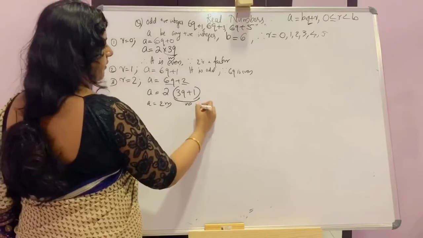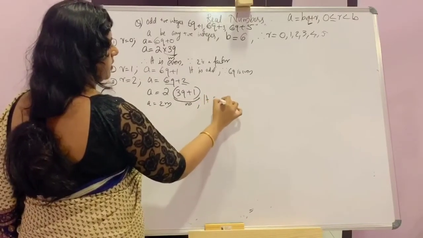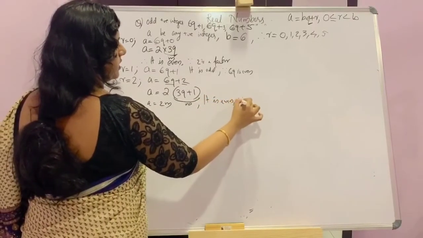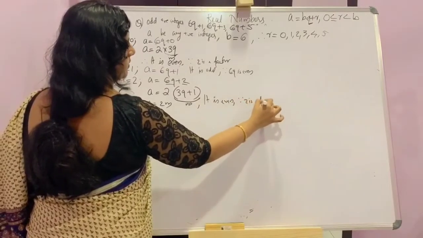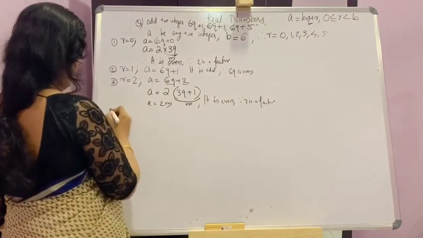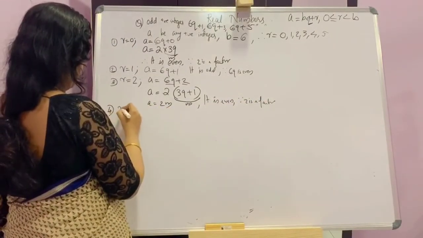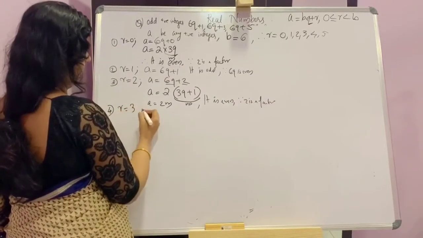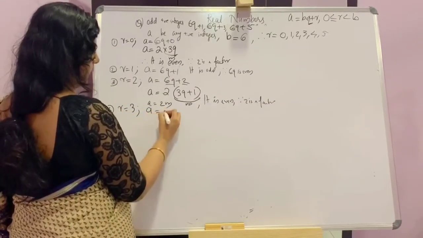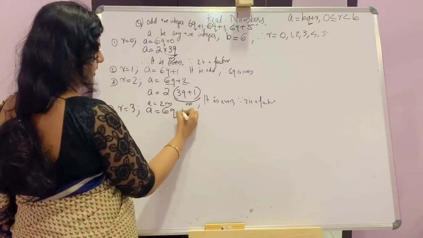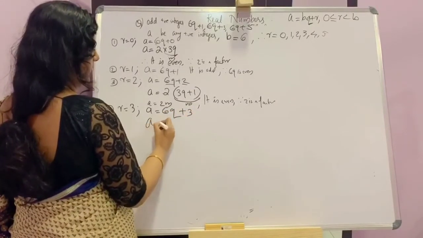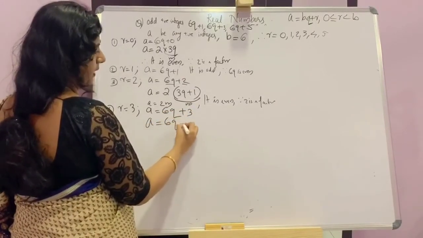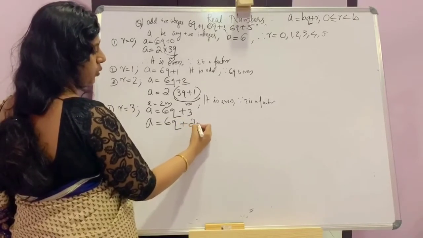This is even. Reason is 2 is a factor. Now fourth case, r is equal to 3. Then a is equal to 6q plus 3. Again a is equal to 6q plus 3 can be written as 6q plus 2 plus 1.